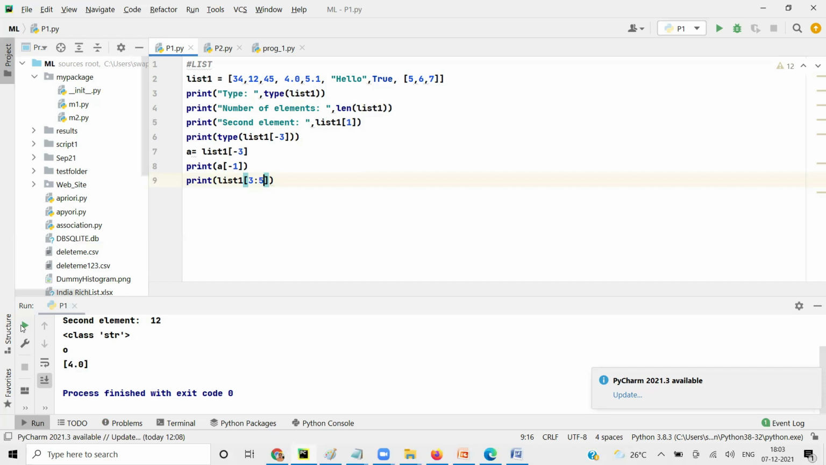Okay, now you get 6: 4, 5.1 and hello. So up to 6 means 3, increment by 1, 3, 4, 5, and not 6 because it is up to 6, not including 6.